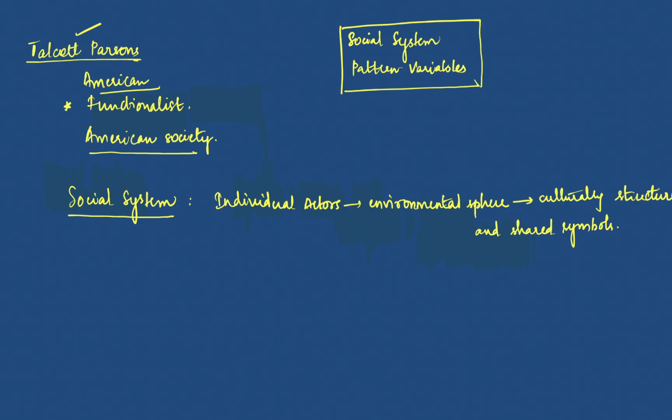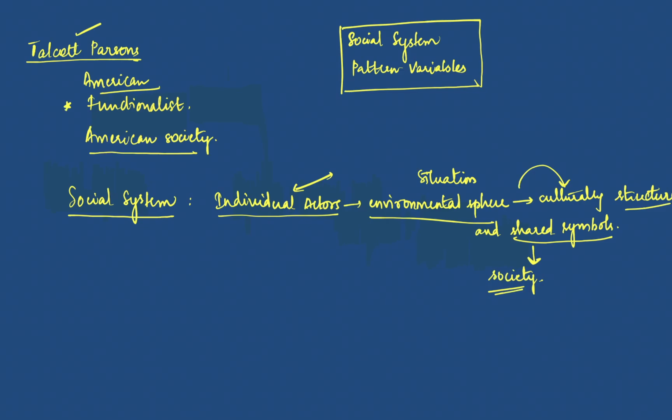The definition could be a little confusing. The takeaway is that there are certain individual actors, kept in a certain environmental sphere, which is a situation. In that situation, whatever these individual actors do is guided by culturally structured and shared symbols that are already given by the society. That is what Talcott Parsons says in his theory of social system.